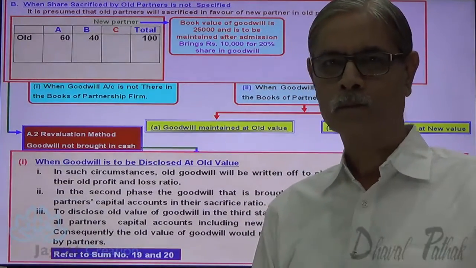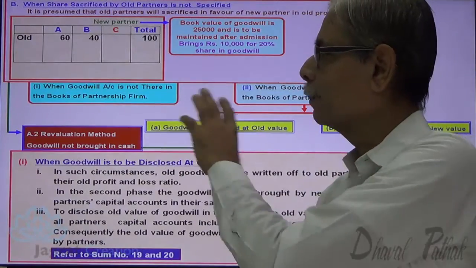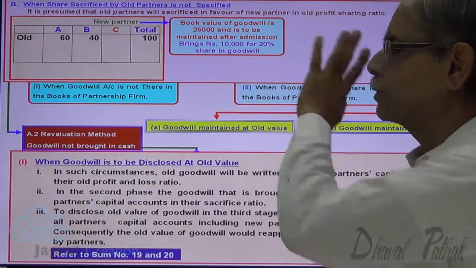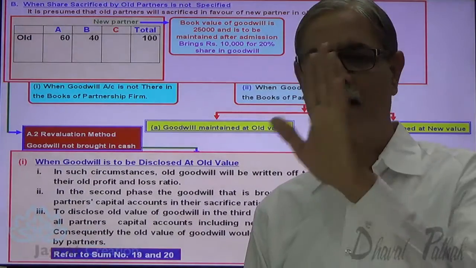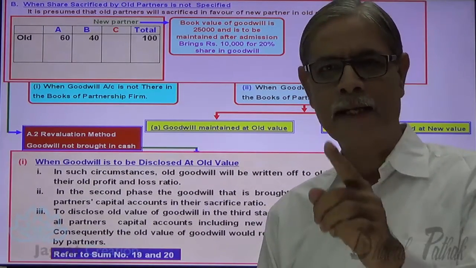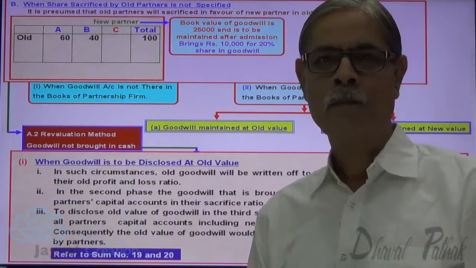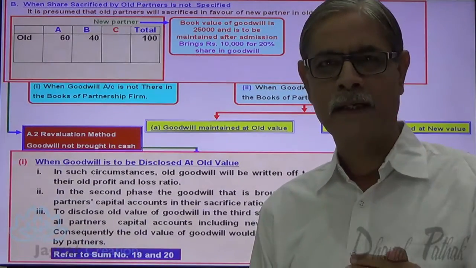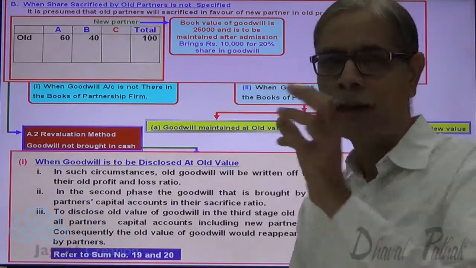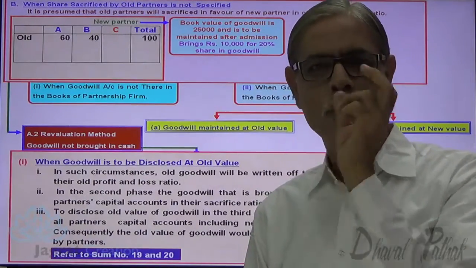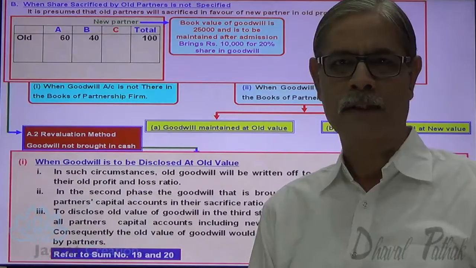Now see, the new partner brings goodwill in cash, 10,000. What is his share? 20% share. So for 20% share, the new partner brings 10,000 for goodwill. But when the new partner is admitted, there is a balance of goodwill account in the balance sheet of the old firm to the extent of 25,000. That's a new point.